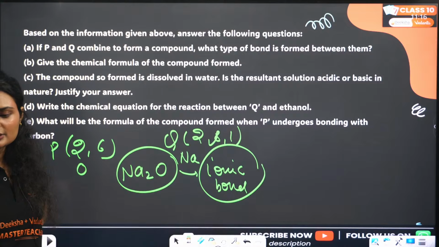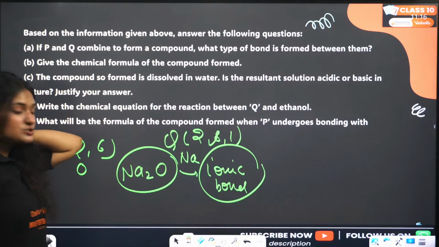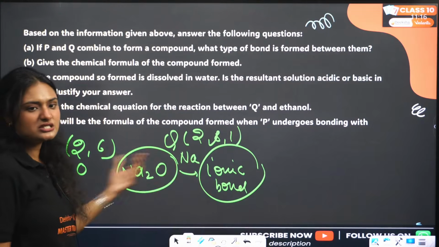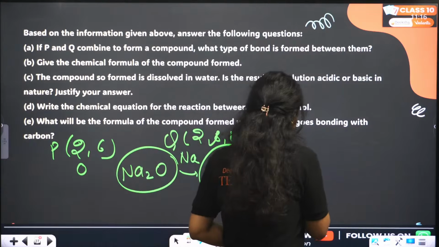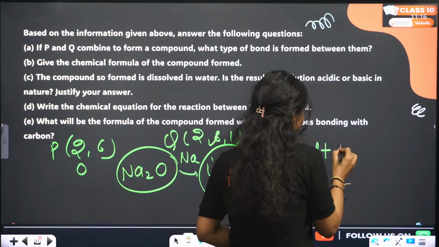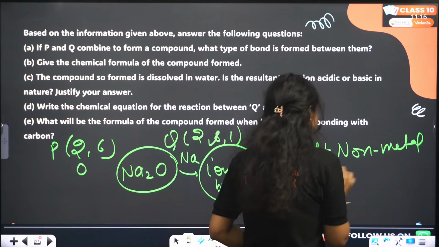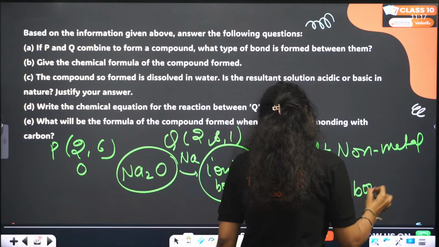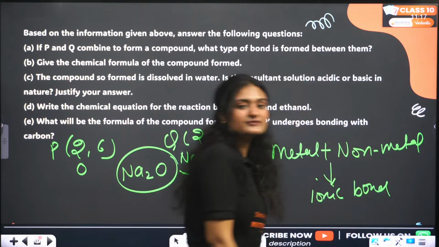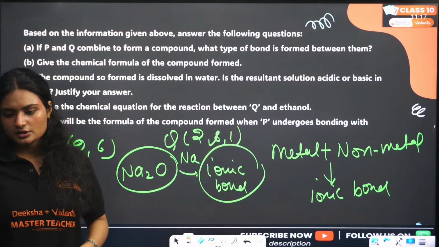Yes, correct, Sharma ji. Because sodium is a metal, oxygen is a non-metal, and metal and non-metal always form ionic bond. And non-metals and non-metals form covalent bond.